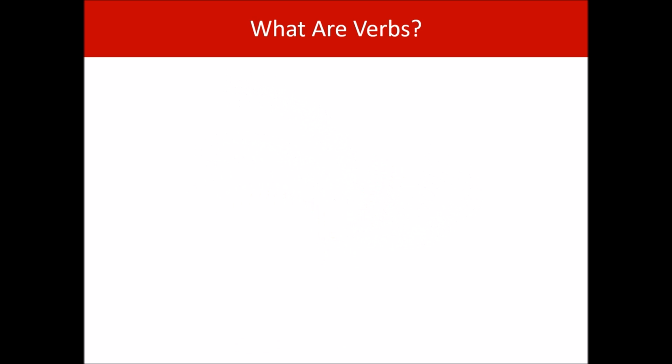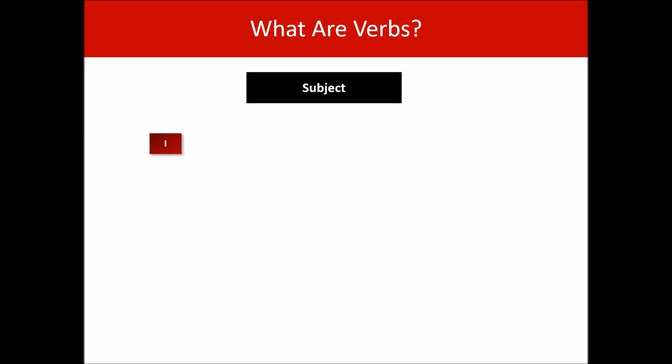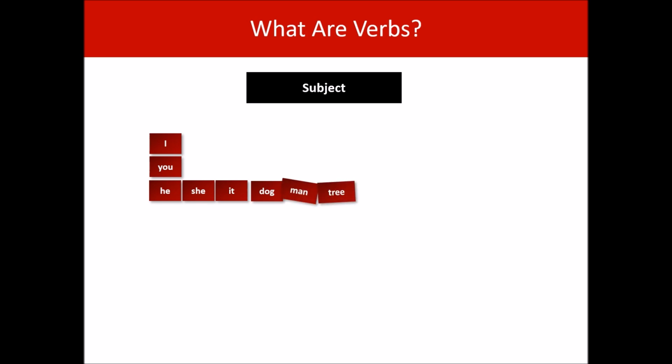Okay, we now know there are at least 4 things that determine what our verb looks like. Let's look at each one in a little more detail, starting with subject. The subject of every verb will fit into one of 6 categories. Here are the first 3. I, you, he, she and it, and then any singular nouns like dog, man or tree. Here are the next 3. We, you and they, or any plural nouns like dogs, men and trees. Every subject will fit in one of those 6 categories.